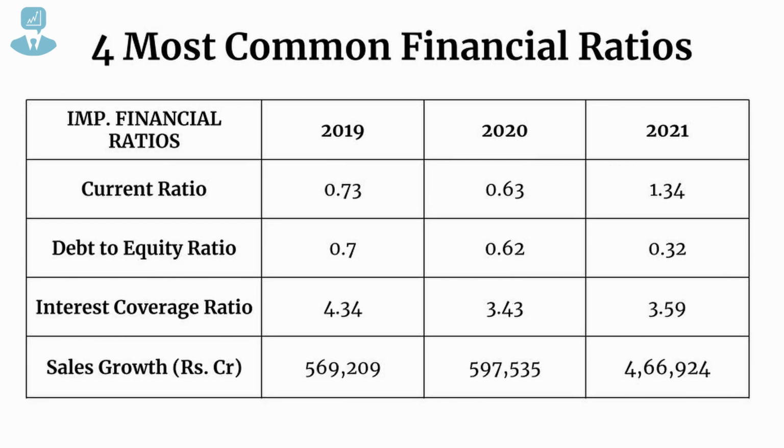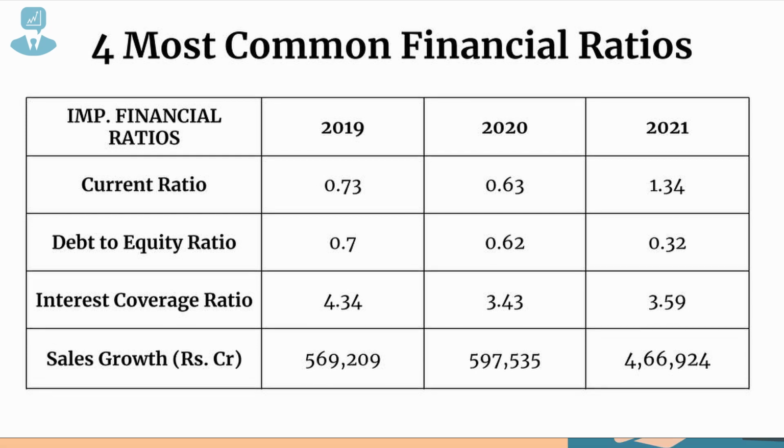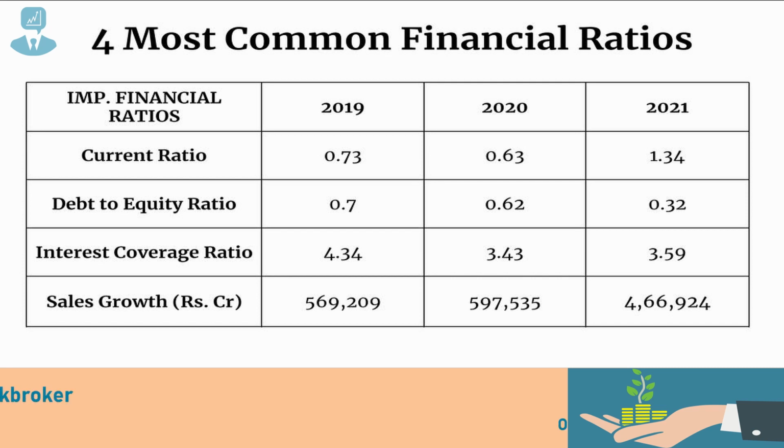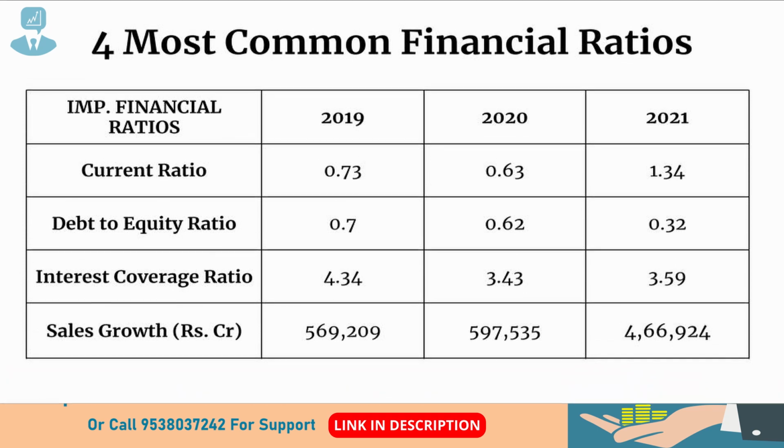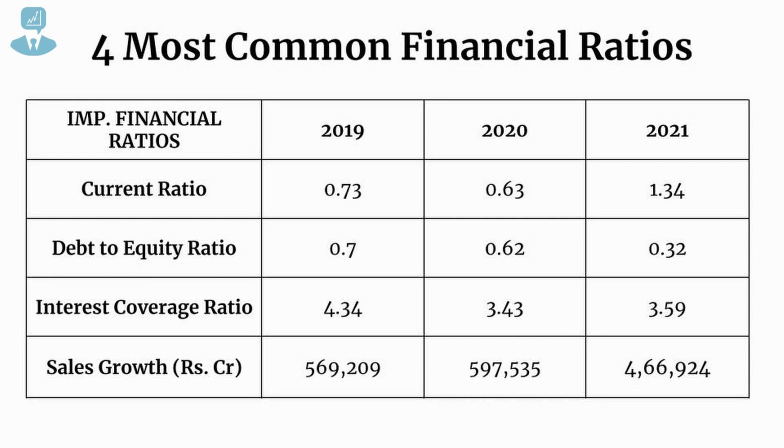And I'll try to wrap up this video by understanding the 4 most common financial ratios used by any investor, that is the current ratio, debt to equity ratio, interest coverage ratio and the sales growth. In the year 2021, the current ratio is 1.34, which is considered to be good, which means the current liquidity position of Reliance Industries is in a very good place.